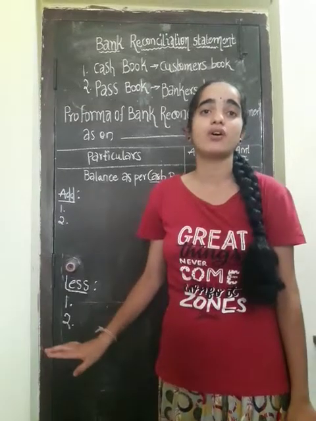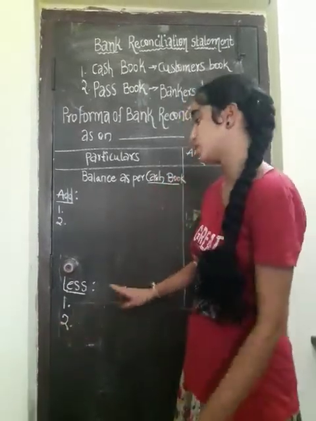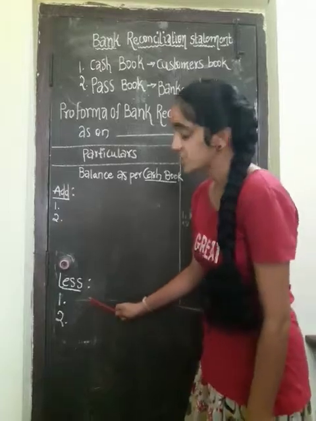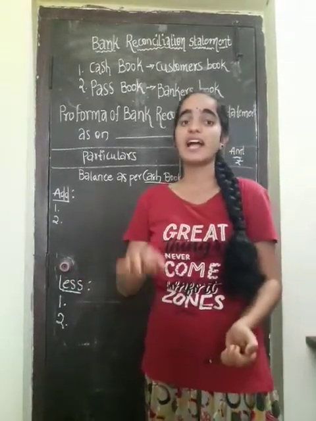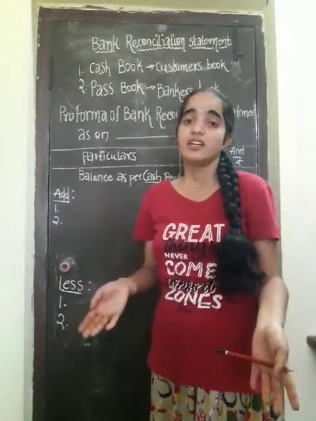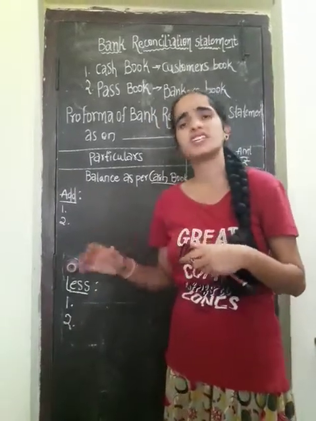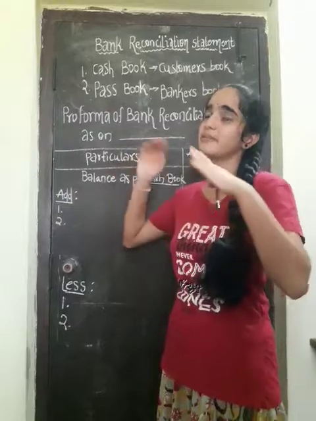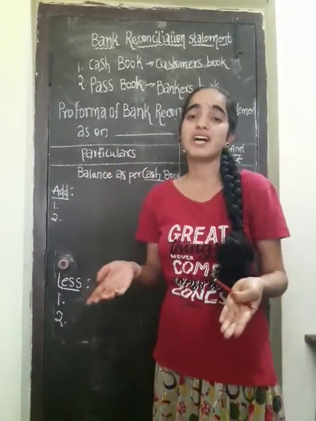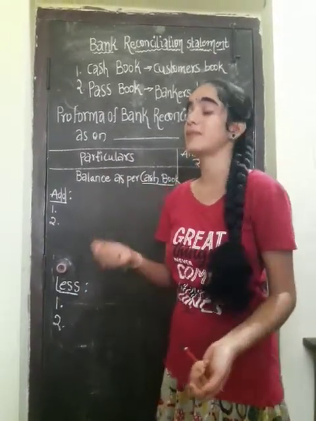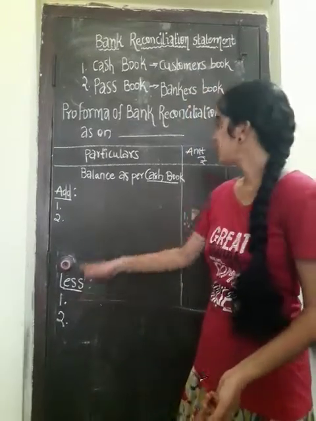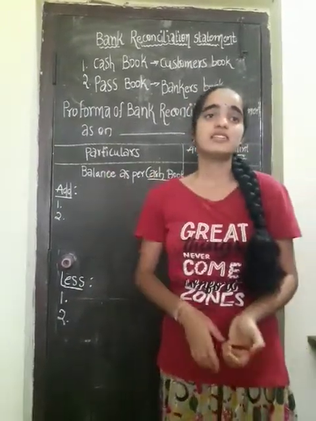Deposited check dishonored but not recorded in the cash book also comes here. The customer has deposited the check but it was dishonored, so it will be less to the customer, a minus to the customer in the cash book. What is the third point?